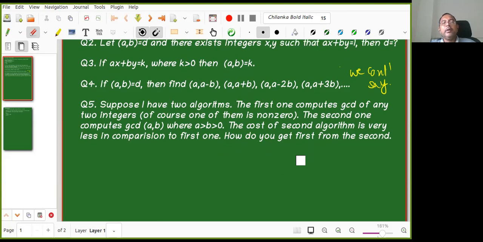Suppose that I have two algorithms. The first one computes the GCD of any two integers. Of course, one of them is non-zero. That is what we are assuming GCD means.